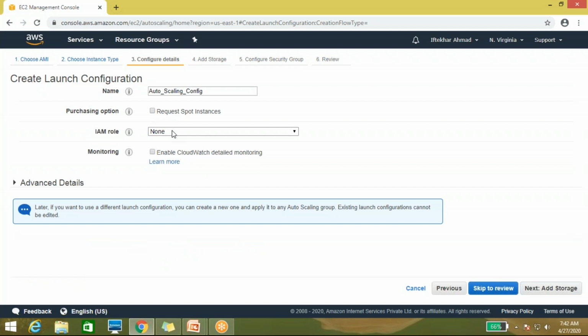You can attach an IAM role also with the launch configuration, but that is not required right now. If you want to enable monitoring, you can enable it, and by CloudWatch you can monitor your instance utilization. Here I'm not adding any monitoring tools, because we have a separate class for CloudWatch, in which we will cover what CloudWatch is and how it works.